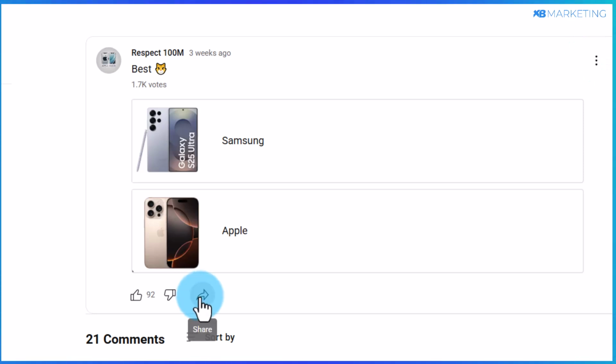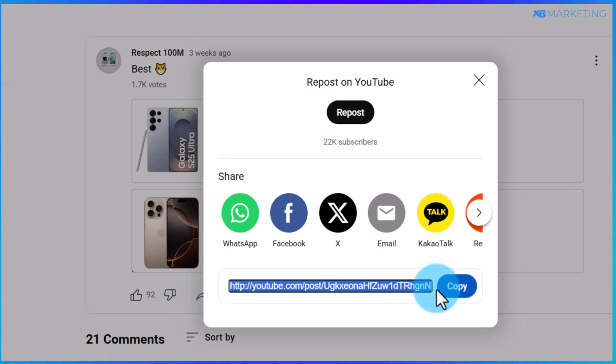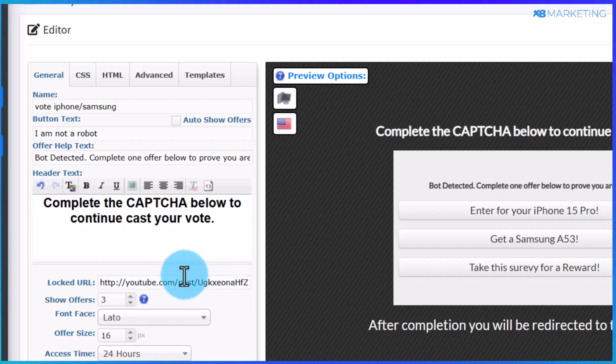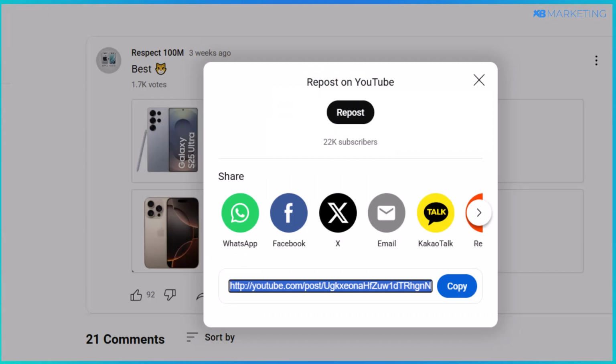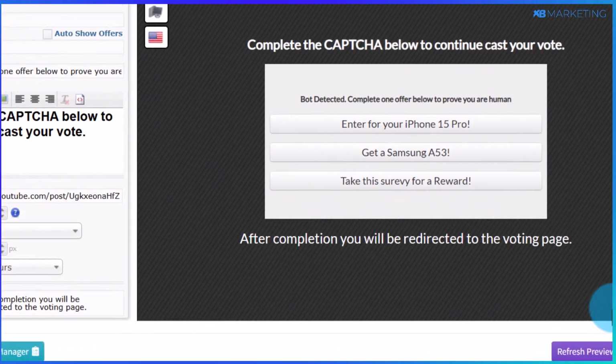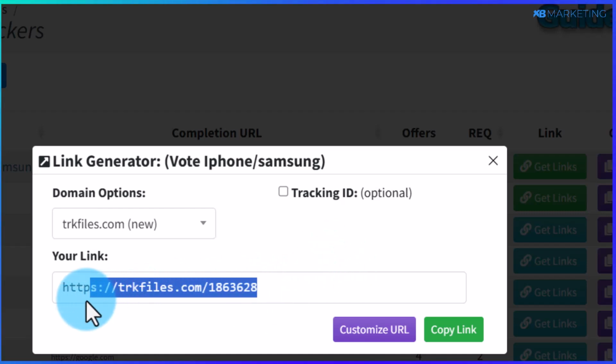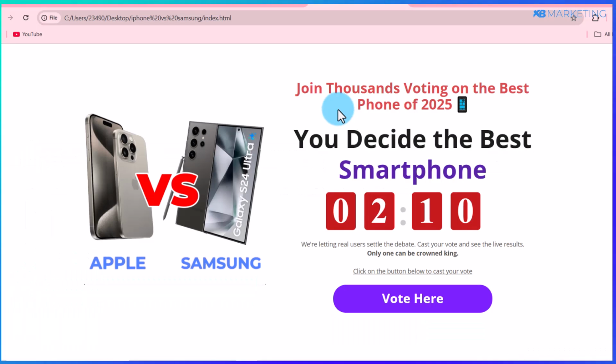So once you create that community post, all you need to do is to copy the link to that community post like this, and paste it in the locked URL. And once people complete the offer, they will be redirected to this page where they can actually cast their votes. I hope this makes sense. And once you're done, all you need to do is to click on save. So once you do that, you want to click on get links and you'll be able to copy your locked link. So this is the link we are going to be including in this landing page.